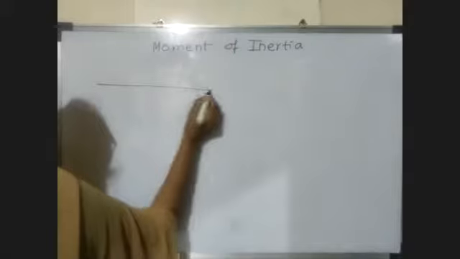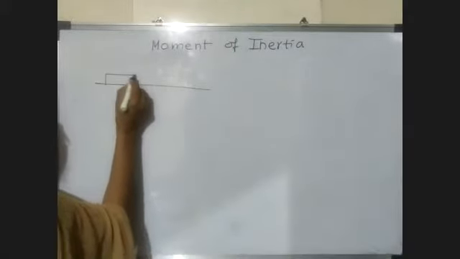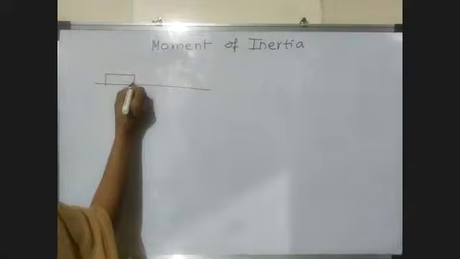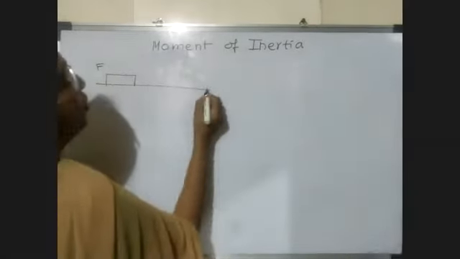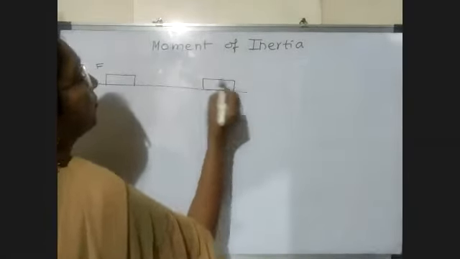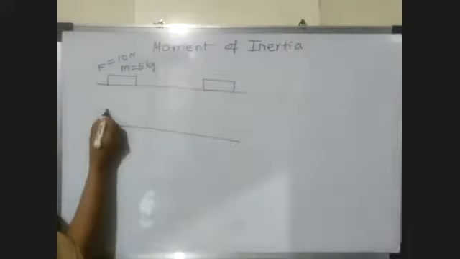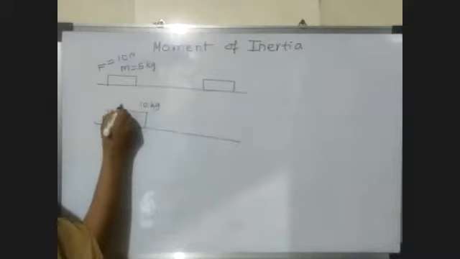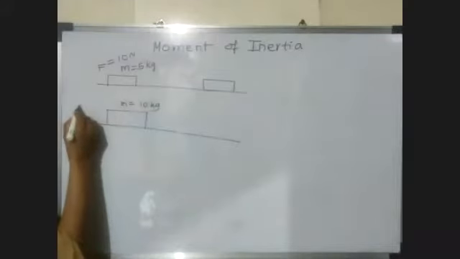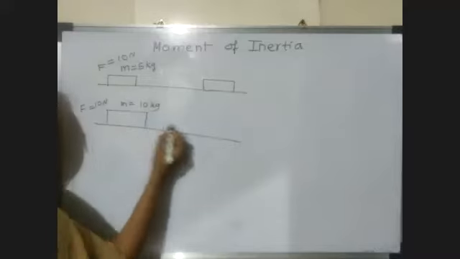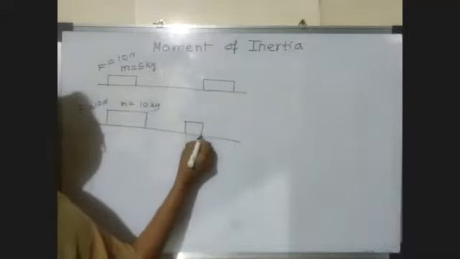So suppose the body is in rectilinear motion and we apply a force on the body to change its state. So the body goes from here to here. Now the mass of the body is say m, or we can say 5 kg. Now we apply a force of say 10 Newton. Now we consider another example. Now we consider a body of mass 10 kg. And now we apply the same force. So the body goes up to here only.